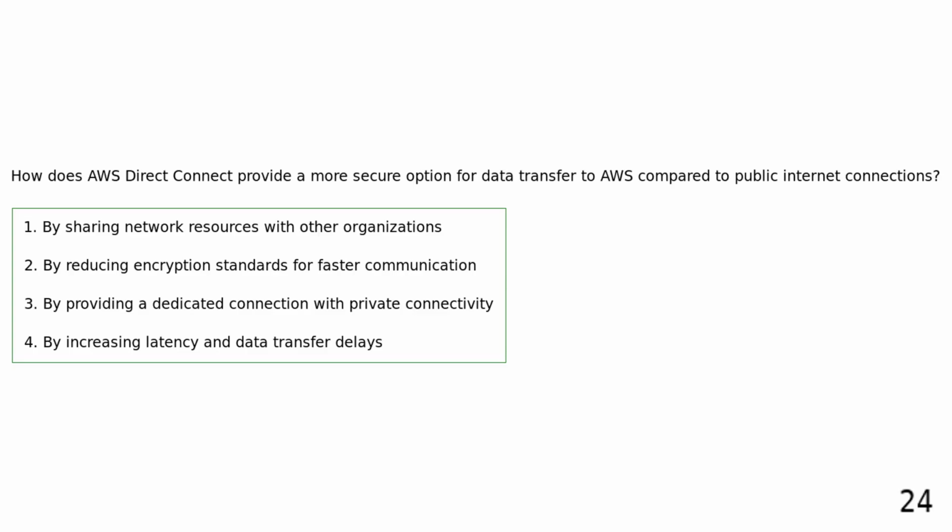How does AWS Direct Connect provide a more secure option for data transfer to AWS compared to public internet connections? By sharing network resources with other organizations. By reducing encryption standards for faster communication. By providing a dedicated connection with private connectivity. By increasing latency and data transfer delays. AWS Direct Connect provides a more secure option for data transfer to AWS compared to public internet connections by providing a dedicated connection with private connectivity, ensuring data security and privacy during transfers.